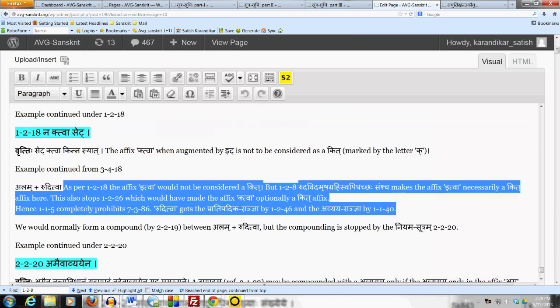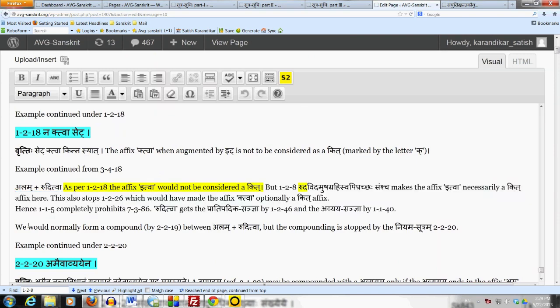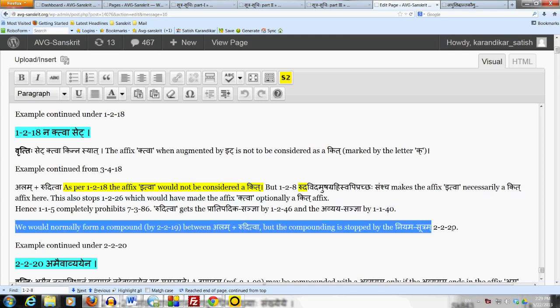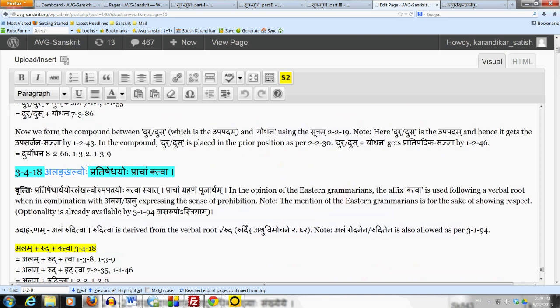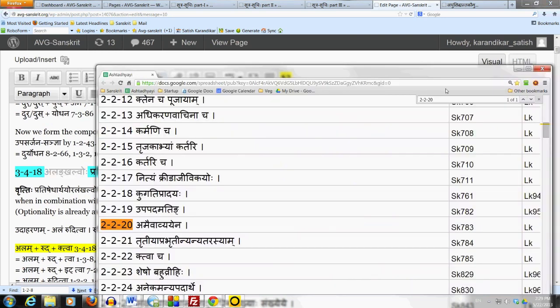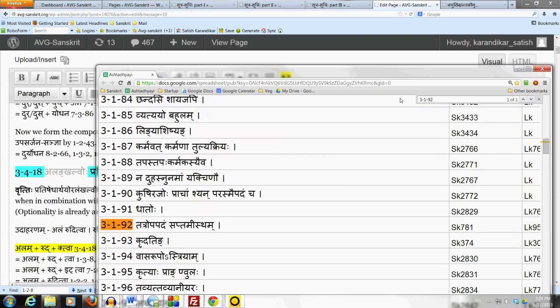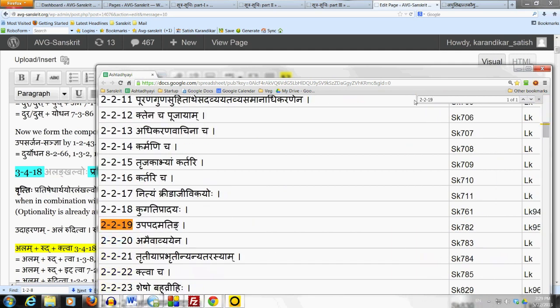And now we are considering whether we should form a compound between alam and ruditva by the sutram 2-2-19, upapadam atinga. Because in the sutram 3-4-18, alankhalvoho ends in saptami dvivachanam. So therefore, as per 1-3-92, tatropapadam saptami stham, alam and khalu get the upapada sanya. And now 2-2-19 wants to form a compound between alam and ruditva.